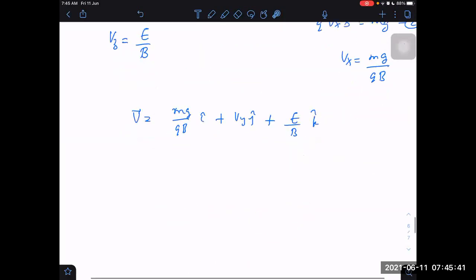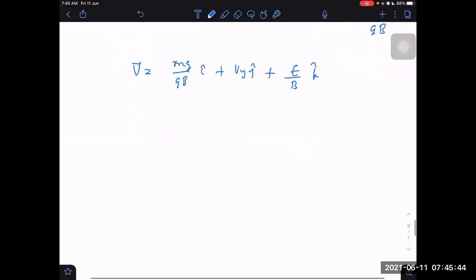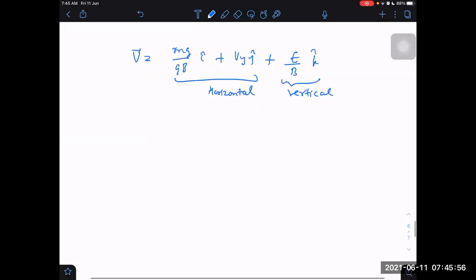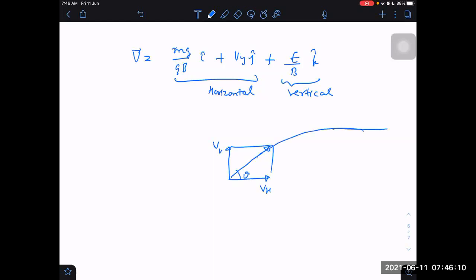Due to that single force, which are the horizontal fields here? These are horizontal, I cap and J cap, and this is vertical. If I project it in this way, horizontal and vertical components, with the angle maybe theta, in I cap and J cap the kinetic energy will remain constant, no change in horizontal. Minimum kinetic energy will be at the highest point, and it is only due to horizontal velocity.